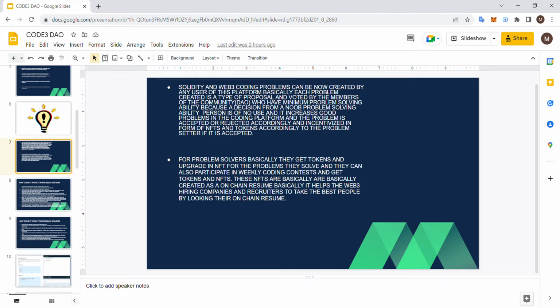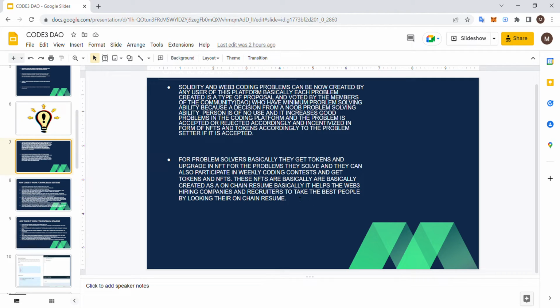Those community people who are voting have a minimum problem solving ability, because a decision from a person with no problem solving ability is of no use. If we do something like this, it increases good problems on the coding platform, and the problems are accepted or rejected accordingly. And the person who has created the problem will be incentivized accordingly, right?